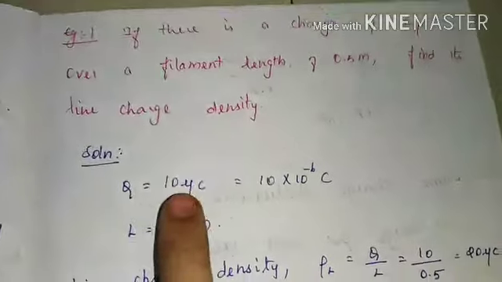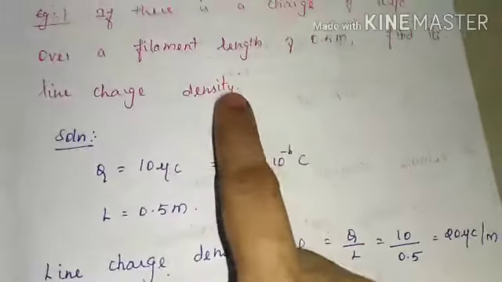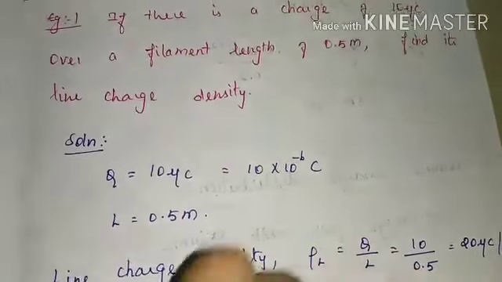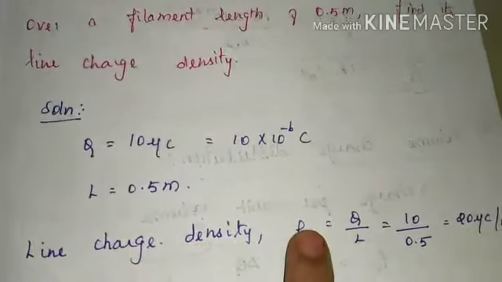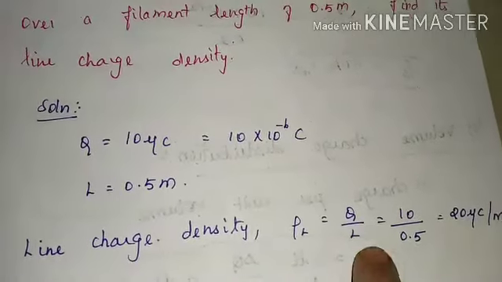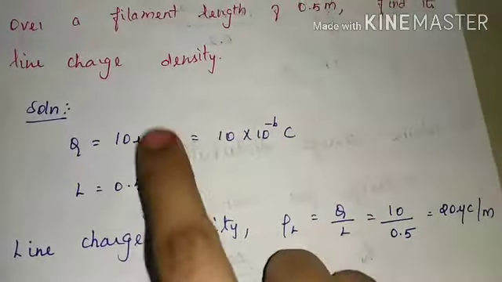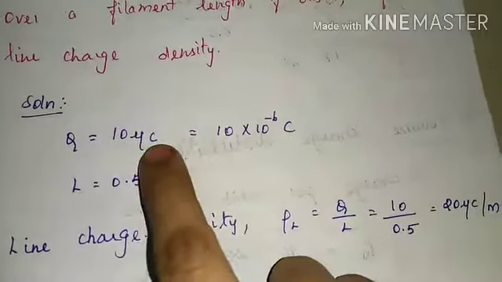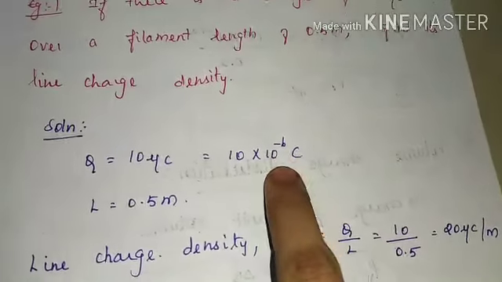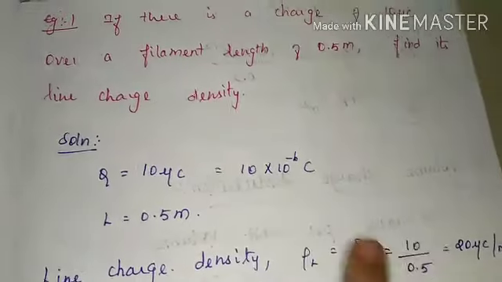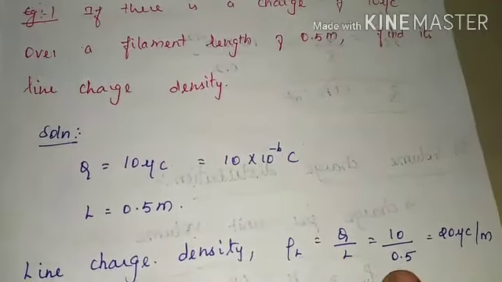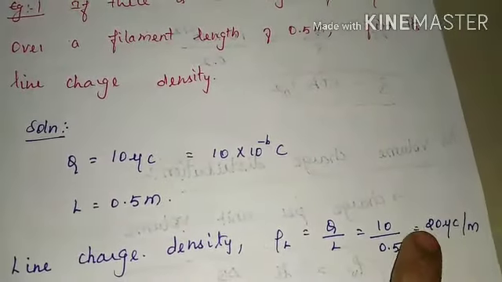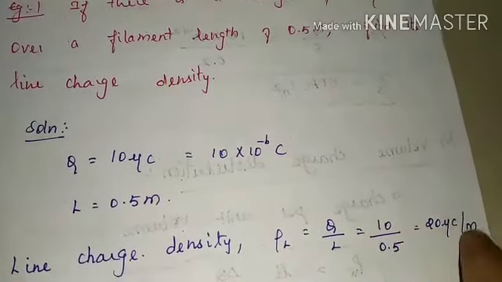So I have to find the value of rho L, that is line charge density. So rho L is equal to Q by L. Q charge is 10 microcoulomb. 10 micro can be written as 10 into 10 power minus 6 coulomb. So 10 divided by 0.5, so 20 microcoulomb per meter.